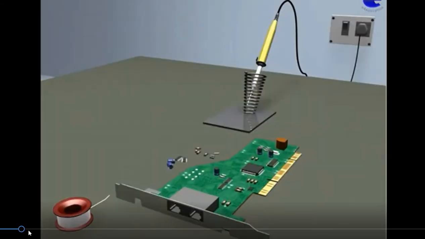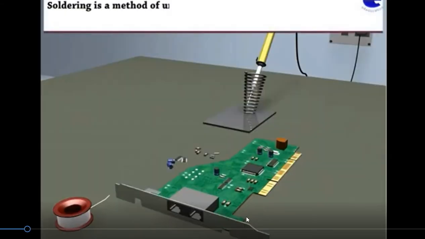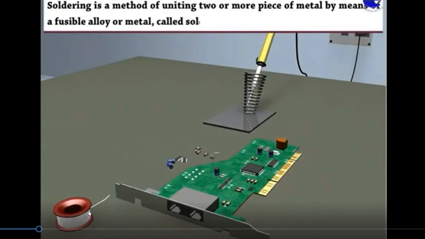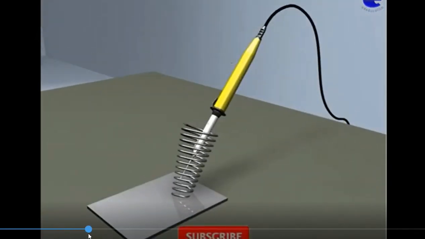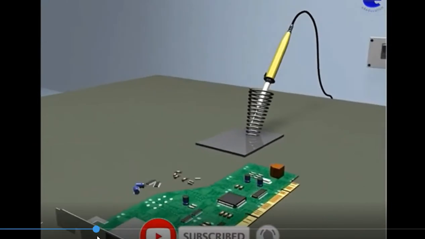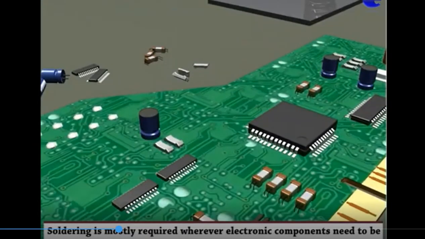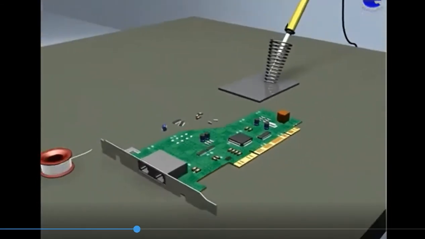Here soldering is done. Now you can see a PC circuit board is shown here. Here this is a filler metal. Here a soldering gun, or soldering iron, is shown. So these ICs we want to attach to the PC circuit board.